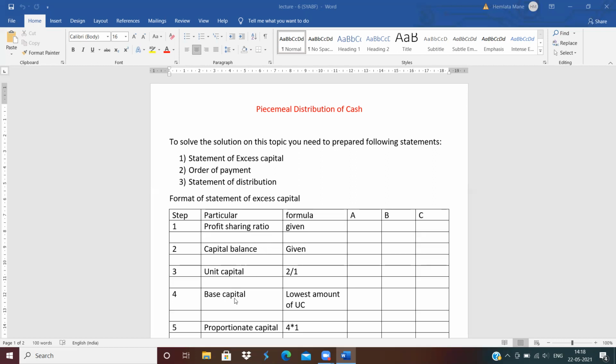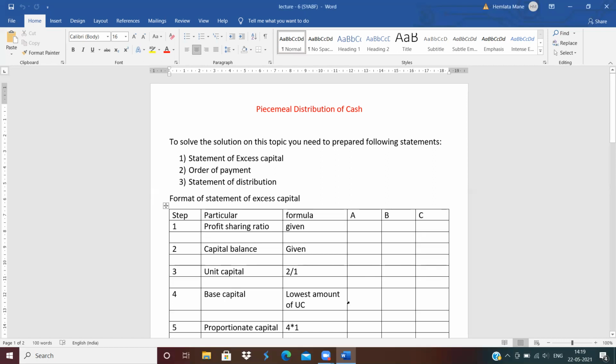Next is base capital. How to calculate the base capital? It is the lowest amount of unit capital. When you are calculating the unit capital, suppose the amount of A is 5,000, amount of B is 2,000, amount of C is 7,000, then which amount is low? Amount of B is lower.